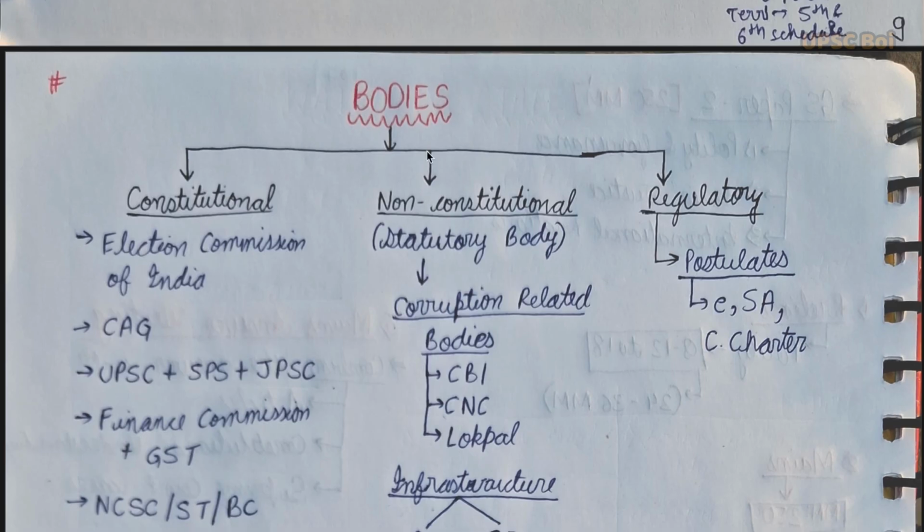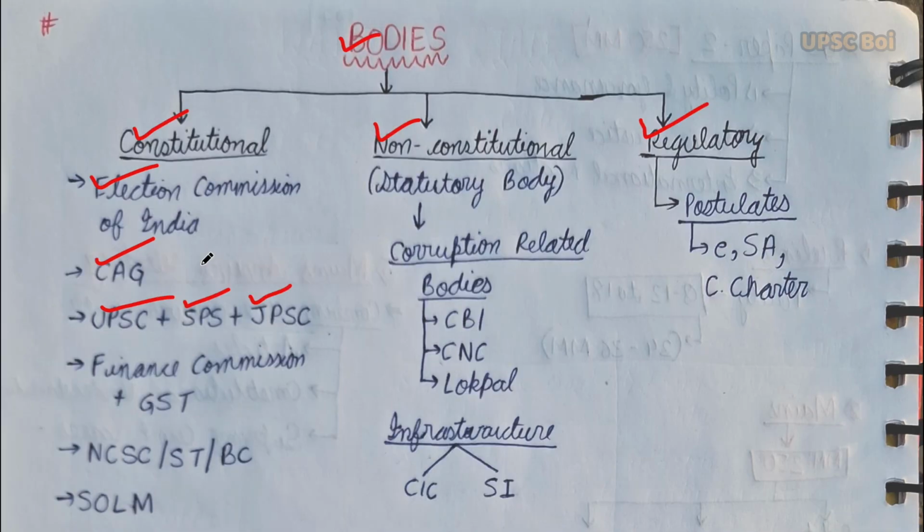Now we'll study some bodies, which can be constitutional bodies, non-constitutional bodies, and regulatory bodies. Under constitutional bodies, we have the Election Commission of India, CAG, UPSC, SPSC, JPSC. What are these? You'll get to know in the later videos. You now just need to have a look at the syllabus of polity. And after that, Finance Commission, GST, NCSC, NCST, and so on.